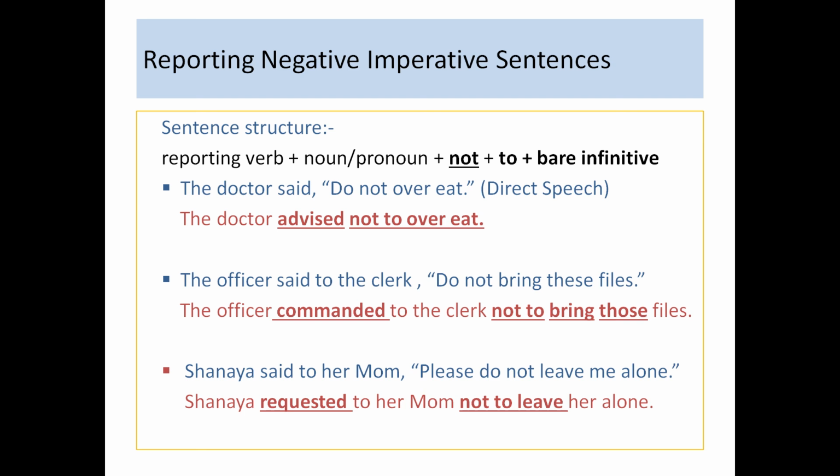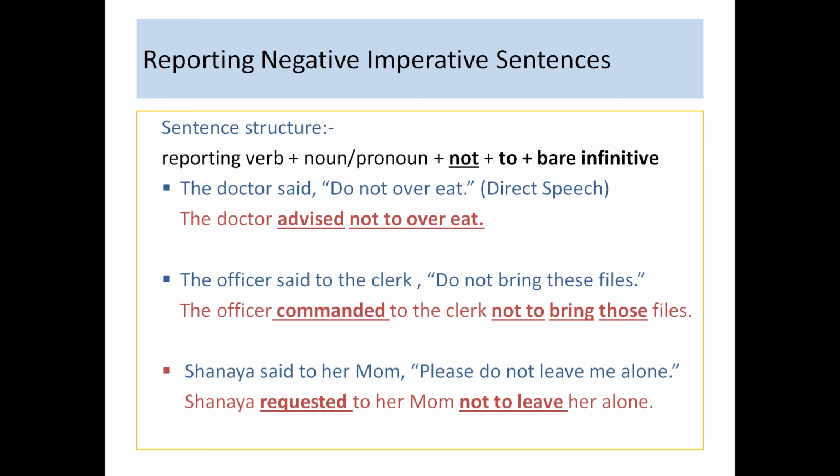Now commas and inverted commas are removed, and here we change the structure as not plus to plus bare infinitive form of the verb, and it becomes not to bring those files. The word these is also replaced with those because the words indicating nearness must be replaced with the appropriate words expressing distance. So these becomes those.